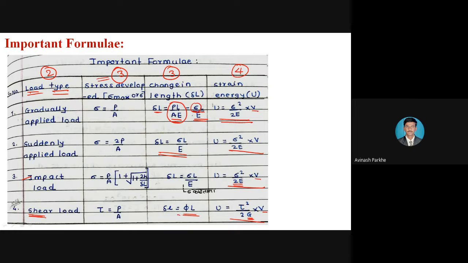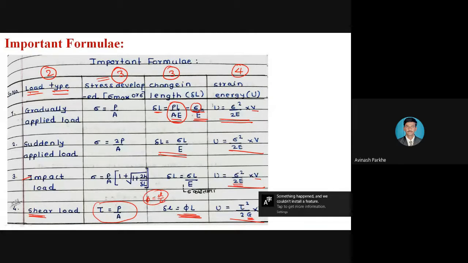And for deformation here I have written delta L is equal to phi into L, because we have the formula shear strain is equal to delta L upon L. That means change in dimensions upon original dimensions, and that delta L means phi into L. Only I have done the cross multiplication. Stress, tau is equal to P upon A. P represents the shear force and A represents the cross-sectional area.